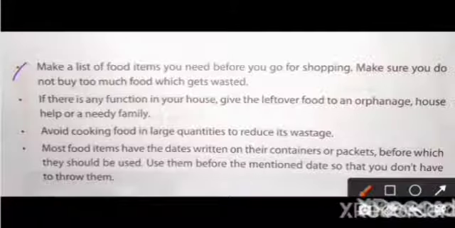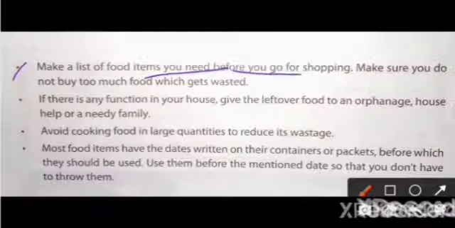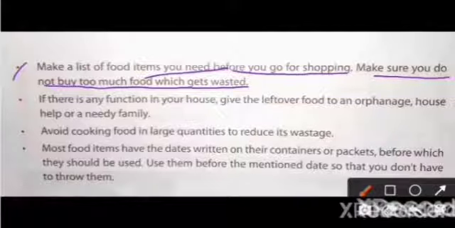The next way: make a list of food items you need before you go for shopping. Make sure you do not buy too much food, which gets wasted. So when we go shopping, we have to make a list of food items and buy the food items that we require.